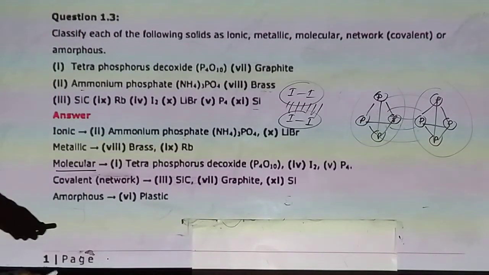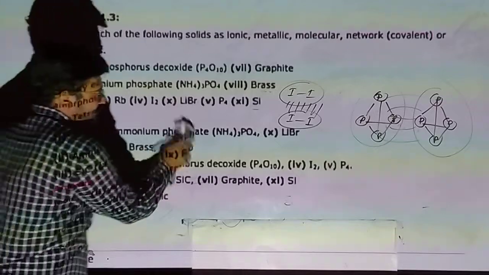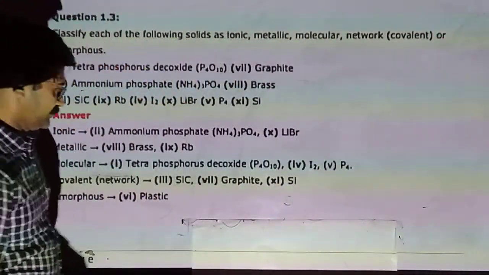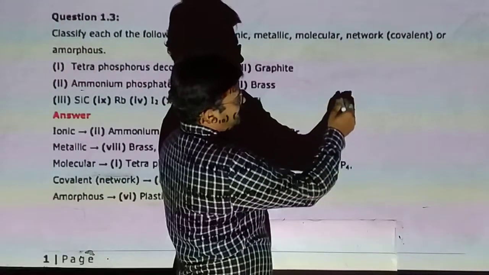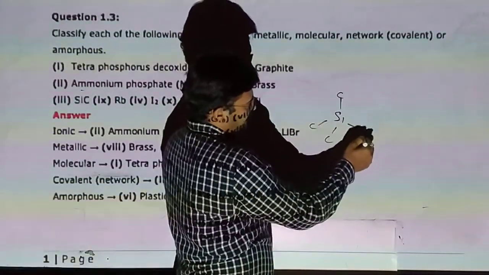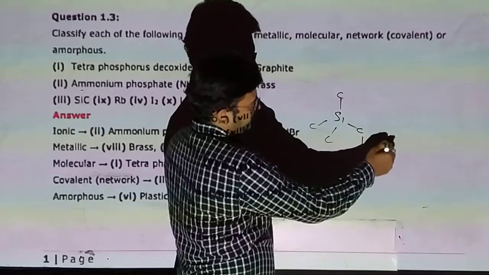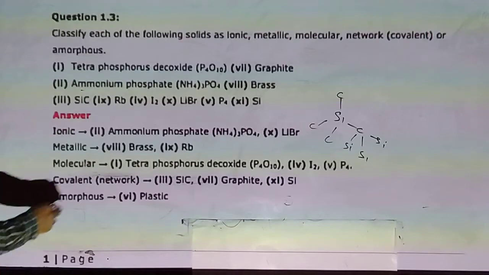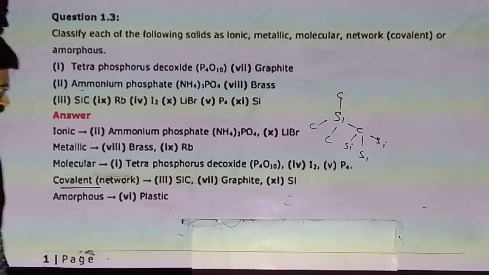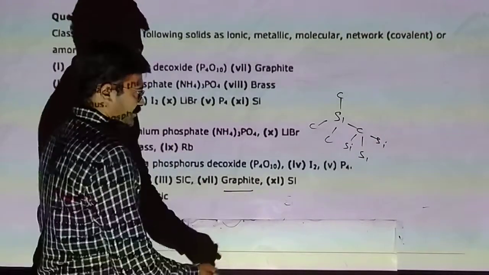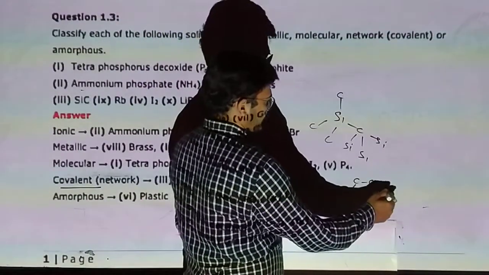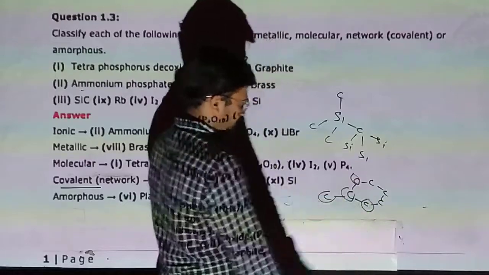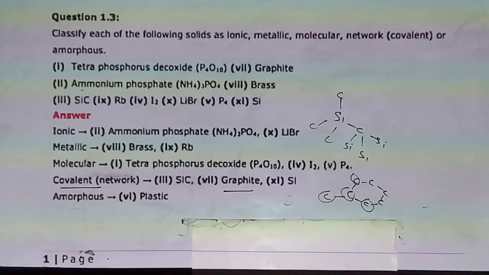Now covalent, otherwise network. In covalent there should be covalent bonds. In silicon carbide, silicon combines with another 4 and one carbon is combined with another 4 silicon. There is a covalent bond, so that is a covalent compound. Graphite also: one carbon is combined with another 3 by covalent bond, so that is also covalent.